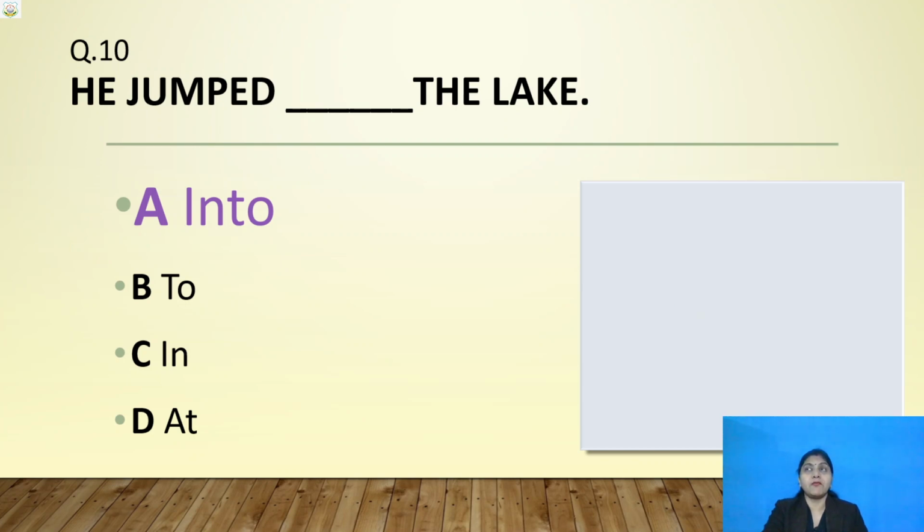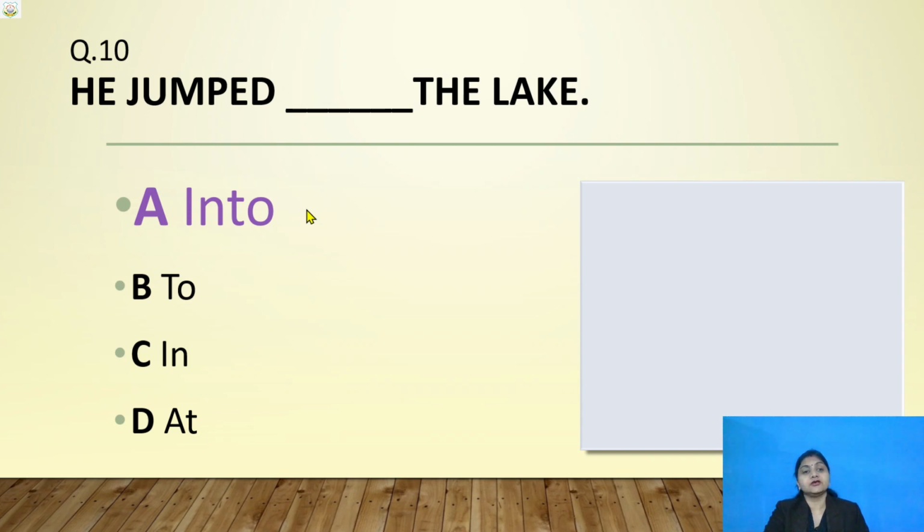Now I want my children to write why into is the only correct one, and why to, in and at are incorrect. Write down the reason, children. Into is correct because in jumping there is a motion.